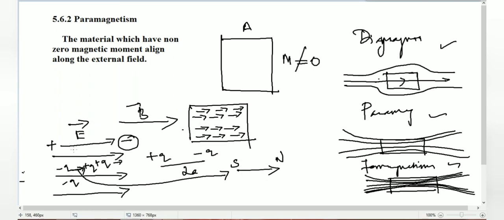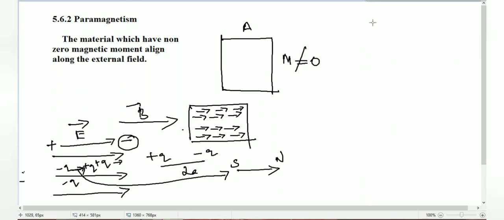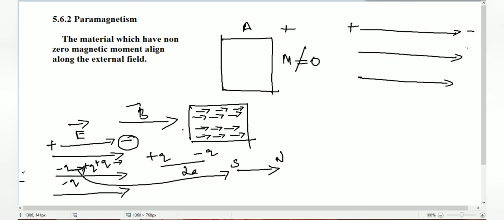So again you have to compare this diagram. Here I am going to put two diagrams. One is from chapter 1 and another one is from our paramagnetism, right? For your better understanding. So this is our plus. The field lines can travel from plus to minus. This is minus. So if you throw a dipole, the stable equilibrium of the dipole is minus to plus q, right? So it's like that.